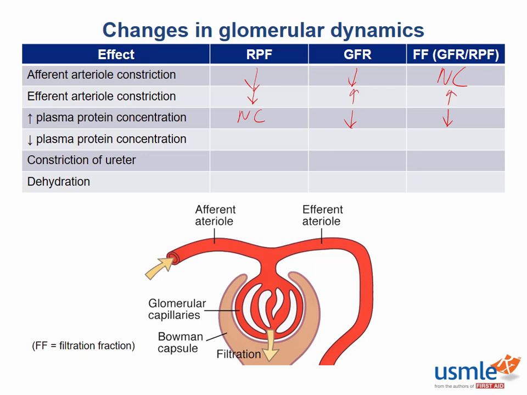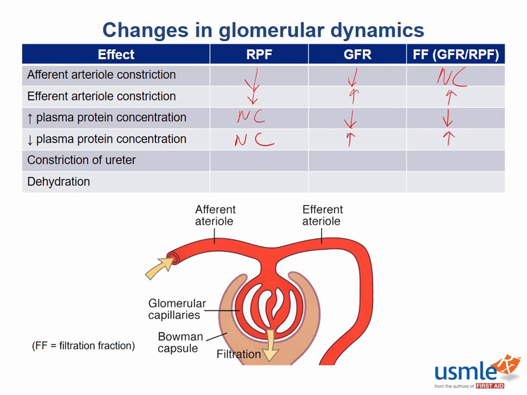Decreasing the plasma protein concentration will also have no effect on the renal plasma flow, but it will increase the GFR. In this case, decreased oncotic pressure will encourage plasma filtration into Bowman space. Overall, how will the filtration fraction be affected? It will increase.